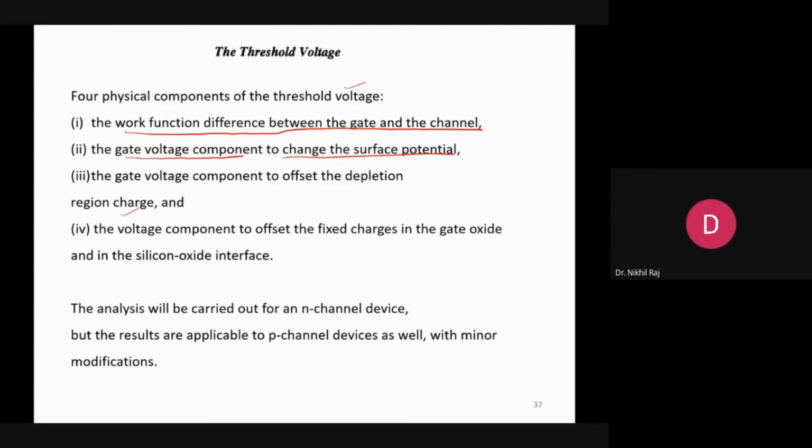So how much is the depletion charge? First, we need to overcome all the depletion charge, and only then can we create a channel. And the fourth is the voltage component required to offset fixed charges in the gate oxide, at the silicon oxide interface. So once we overcome all this, we get the magnitude of the threshold voltage.